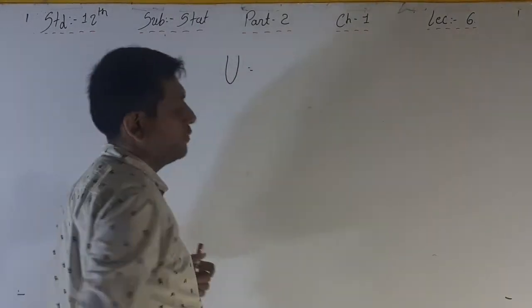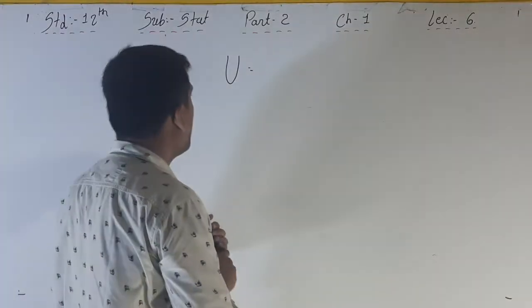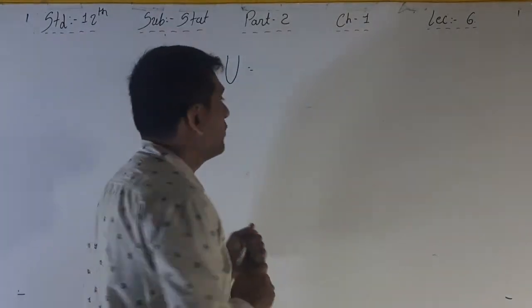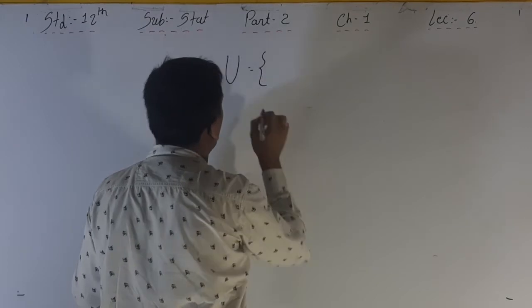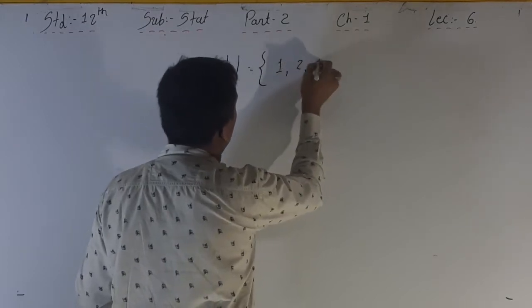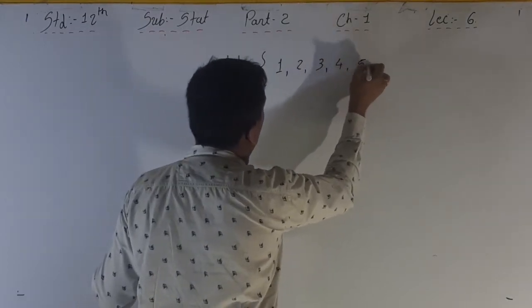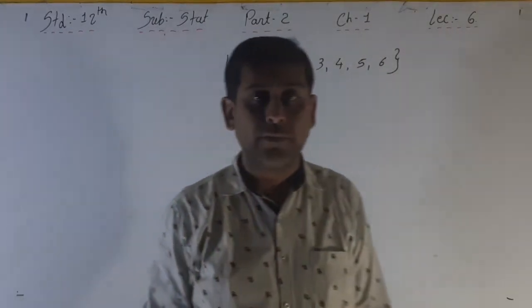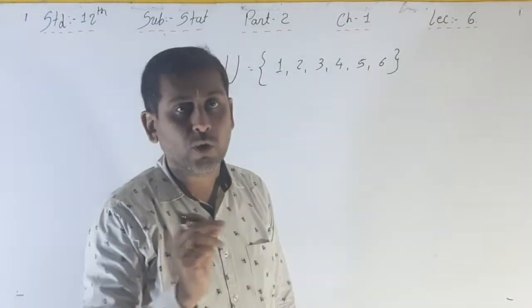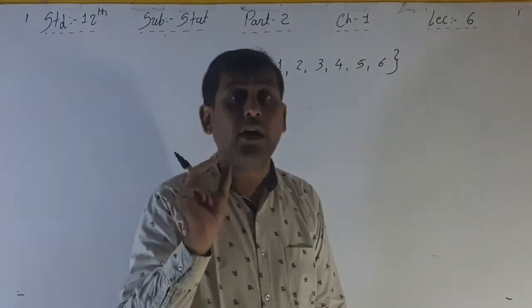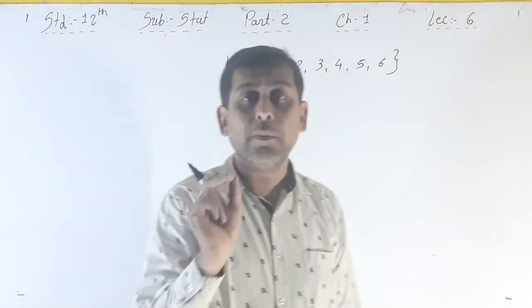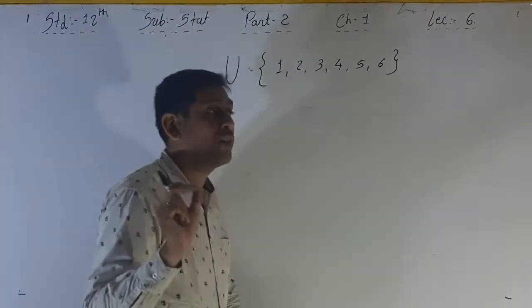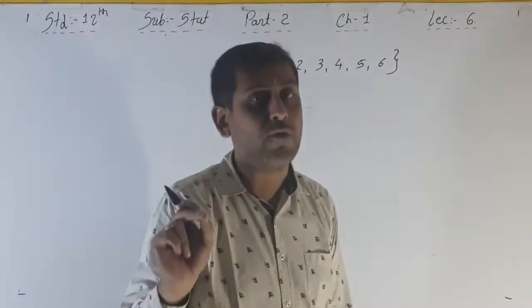In a die, if I am throwing a die, what is the total number of outcomes? 1, 2, 3, 4, 5, 6, right? If I am throwing an unbiased die, then the number of outcomes on the face is 1, 2, 3, 4, 5, 6.